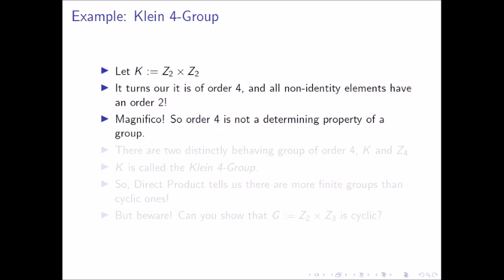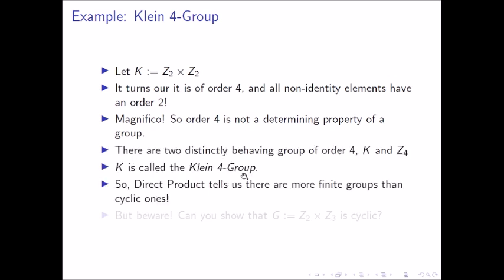So for order 4, a pretty small order, right? You already have this thing that same order groups behave differently. So order 4 is not a determining property for groups. This is the first example of classification, where we realize that order is not just the unique ID for a group. So we have two differently behaving groups for order 4, K and Z4. K is called the Klein 4 group.